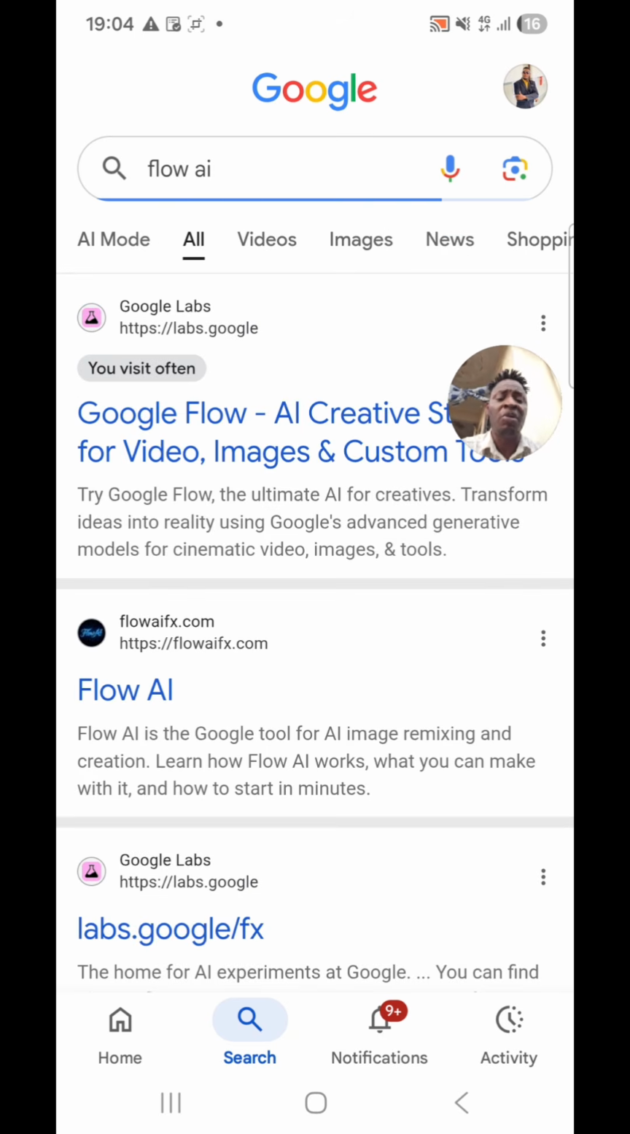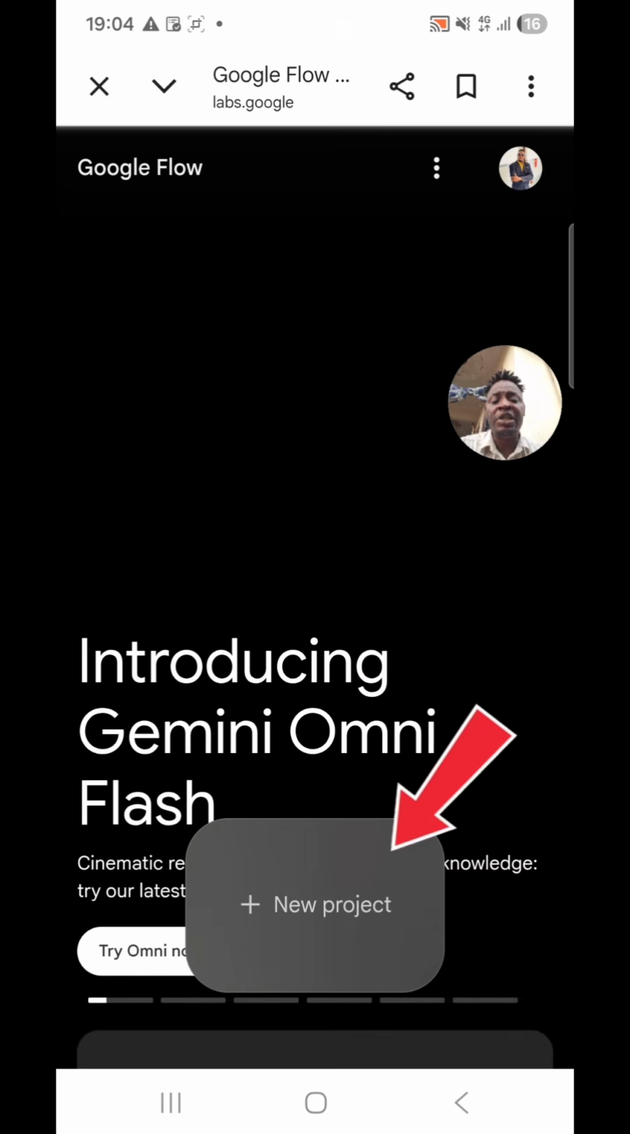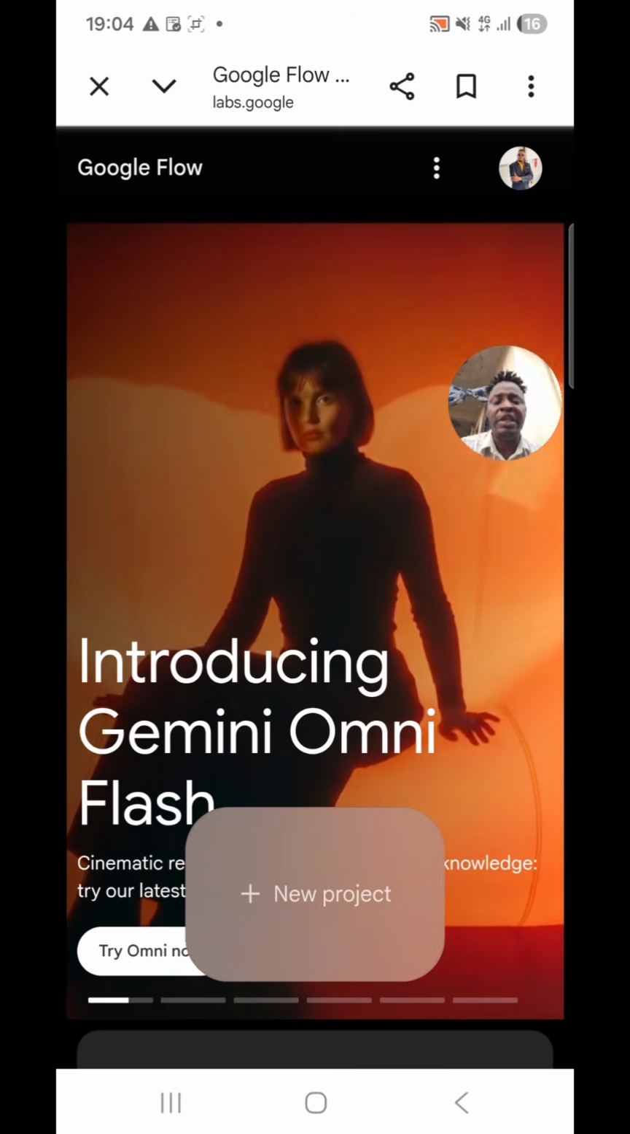This video is going to be a little bit long. You wait for Flow AI to load. When Flow AI loads, like this, this is Flow AI. You wait for it to load. As you see it load, then you see new project. You click the new project.